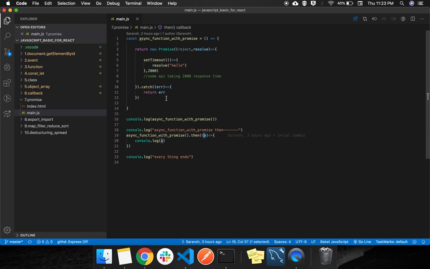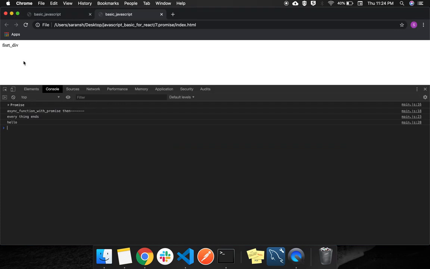So we are passing hello, it will come after 2 seconds, and you can see we have written the console log in the then block, so it will come in the console after 2 seconds. But as this is async, JavaScript will first log this, then this, and because it is coming after 2 seconds, this will log at the last. As you can see, everything ends, then hello.